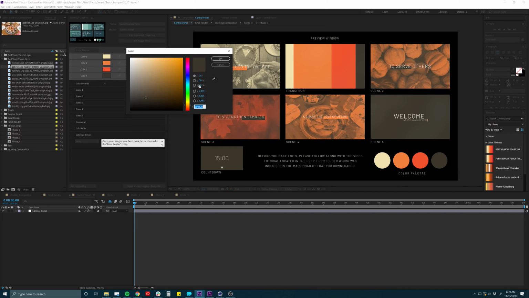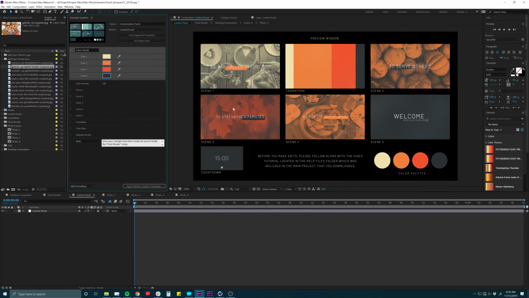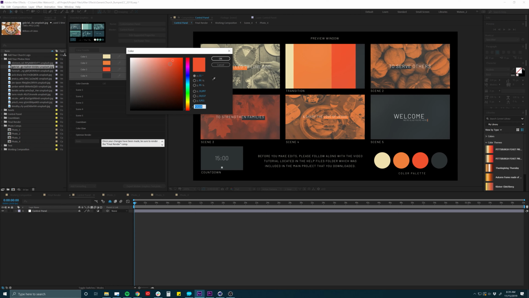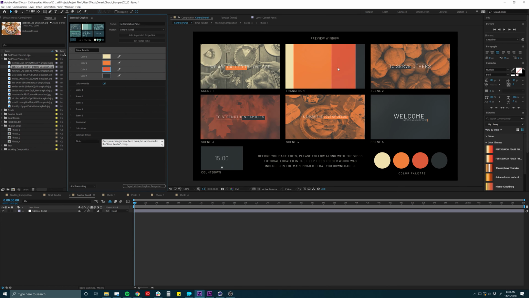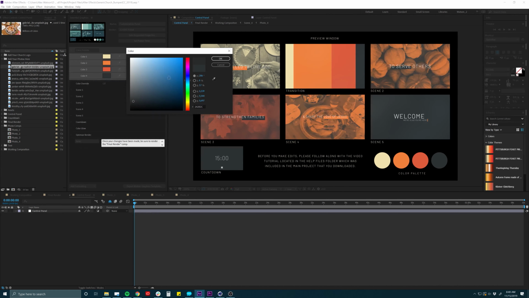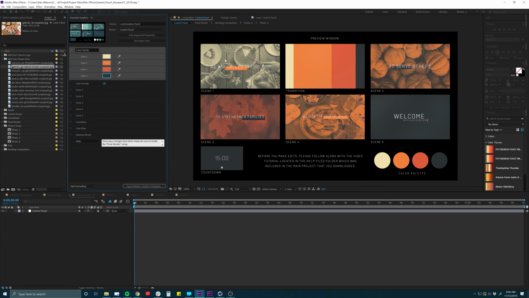I wonder if I maybe added a little touch of blue into that. Let's try. Yeah, that feels pretty good. This red is a little strong, so I may go into here and maybe pull that one back just a bit. Okay, so that feels pretty Thanksgiving-like. I'm kind of cool with that. Maybe pull out just a little bit less of the blue there, and we'll be all set. So you can play with this as much as you want. Try all kinds of different colors and themes and see what comes about. But this quickly has now become a nice Thanksgiving bumper.